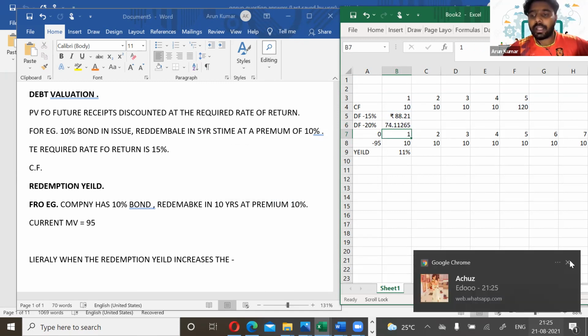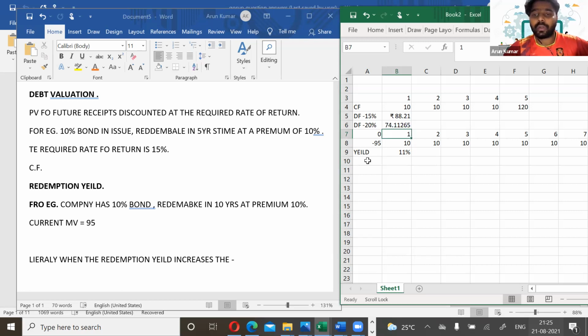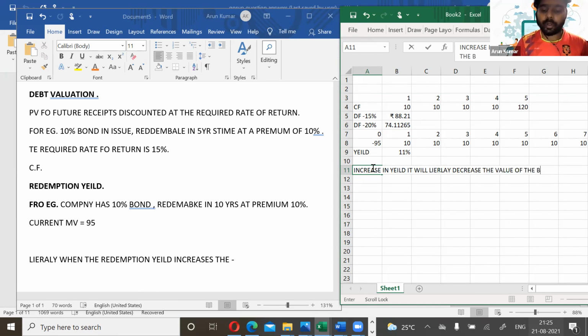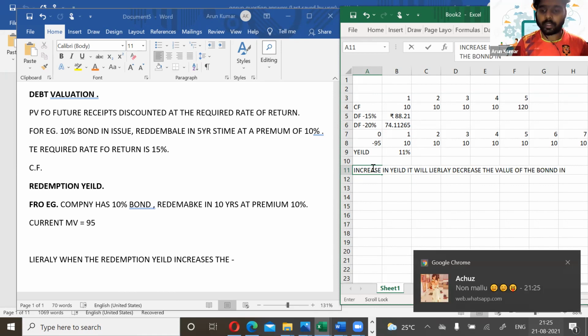So we can say that whenever there is an increase in yield, it will literally decrease the value of the bond in the market.